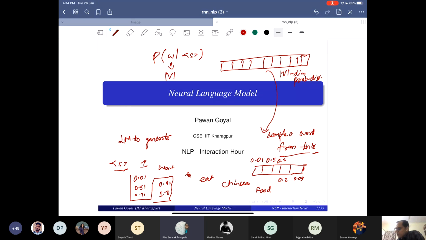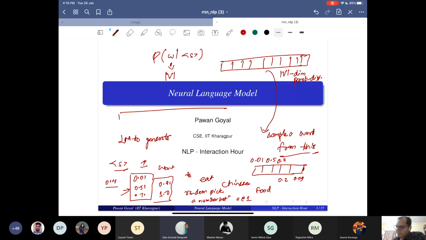Okay, Shiva, very good. So what you're saying is very simple. You just put them in a cumulative probability distribution: 0.01, 0.51, 0.71, 0.91, and 1. Fine. Now you randomly pick a number between 0 and 1, and randomly it will have equal probability of lying anywhere. Suppose that number comes out to be 0.4. If it is 0.4, which one will you choose? You will choose the second word, which has 0.5 as the probability.